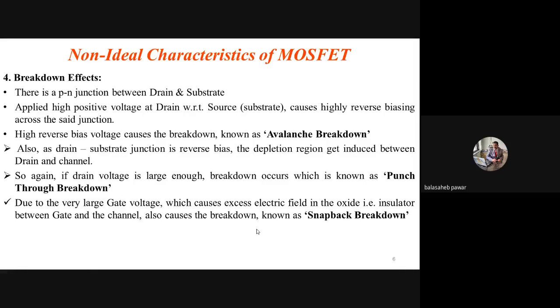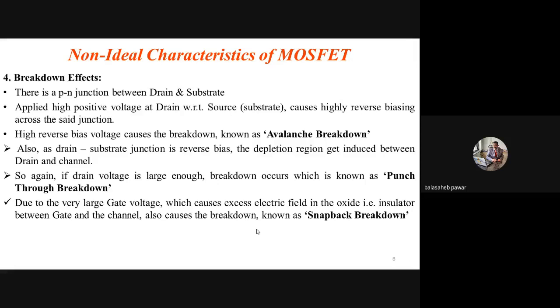That term you already studied in first year also. What is meant by avalanche breakdown, or when does it occur in case of a PN junction? If that PN junction is sufficiently or highly reverse biased beyond its reverse voltage handling capacity, then the junction breaks, which is known as avalanche breakdown. Okay, so such type of breakdown can occur in case of MOSFET also, and if it occurs, it is known as avalanche breakdown, and it will be in between the drain and substrate region, or the junction between drain region and substrate. Okay, so this is the first type of breakdown that may occur in case of MOSFET.